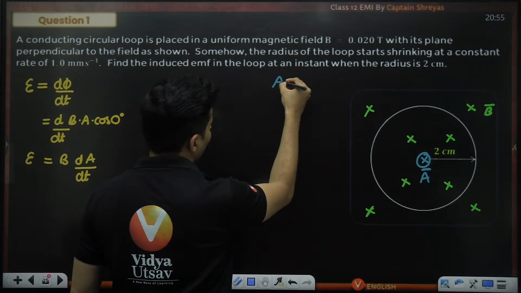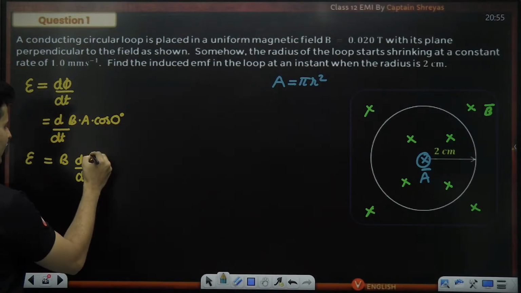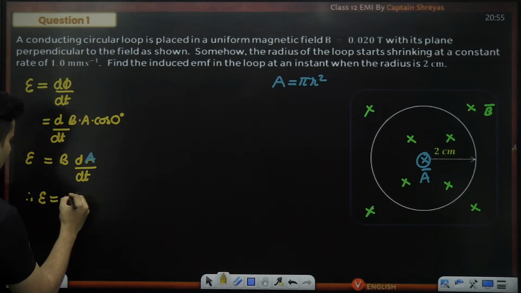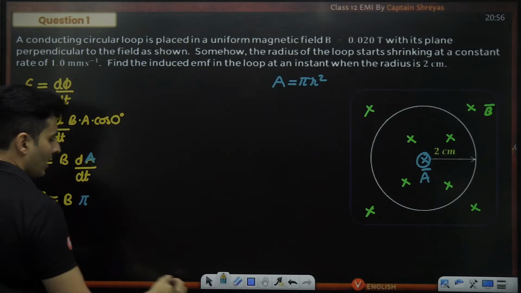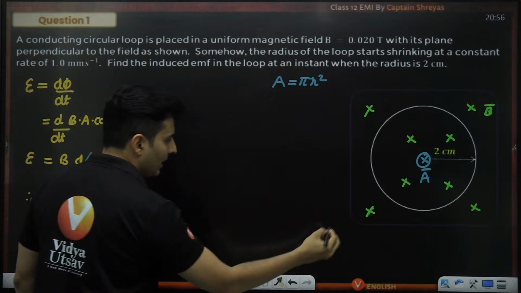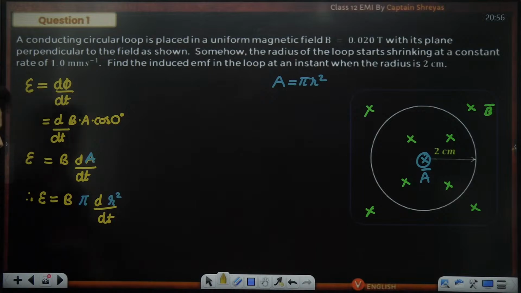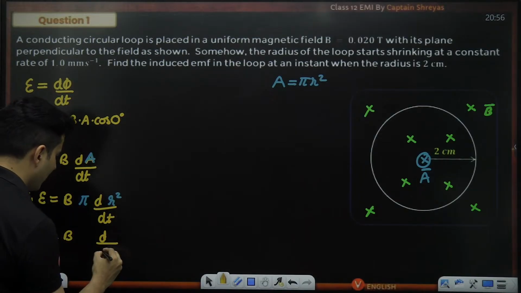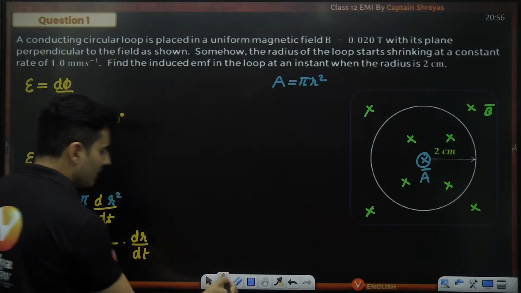I have a trick. Area is pi r square because it's a circle. Substitute that area over here and see what happens. Therefore, EMF will be B is there. Pi is a constant, so bring that pi outside and r square will remain inside. And now you just take the derivative of r square with respect to time. But wait a minute, I can't take the derivative of r square with respect to time like this. It's not allowed, there are two different variables. So I need to differentiate it with respect to dr, and then I need to put dr by dt.